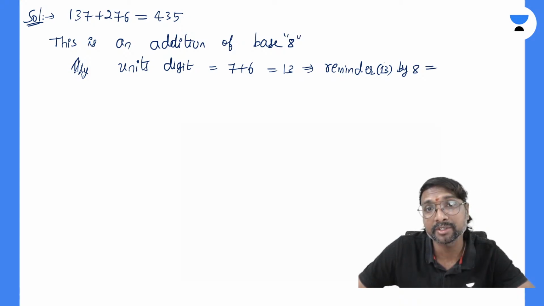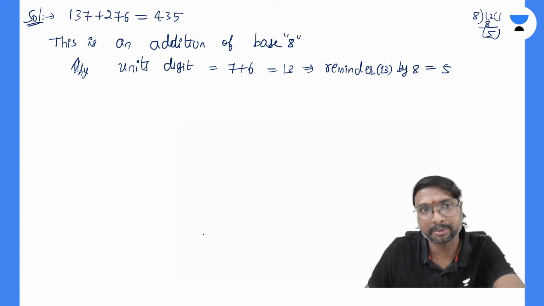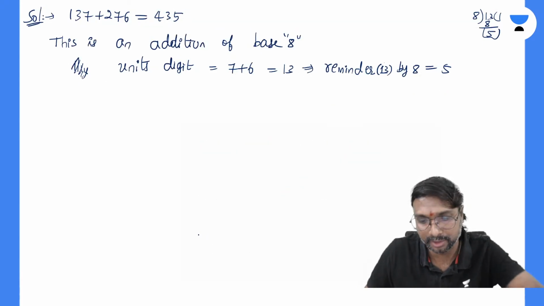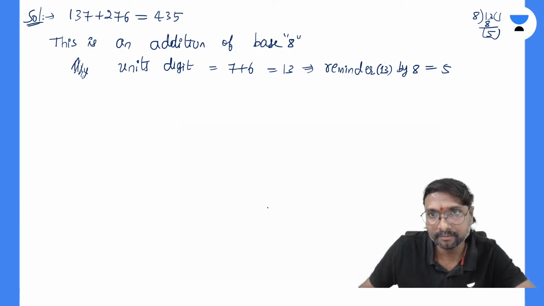This kind of question we have to do based on addition in base 8. So what is the remainder of 13 by 8? 8 ones are 8, and the remainder you get is 5. Yes or no? 5 is the remainder you will be getting.